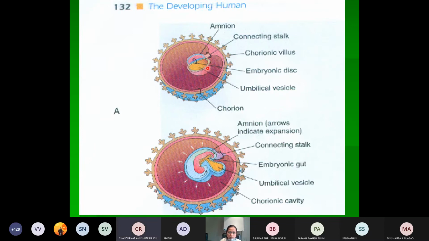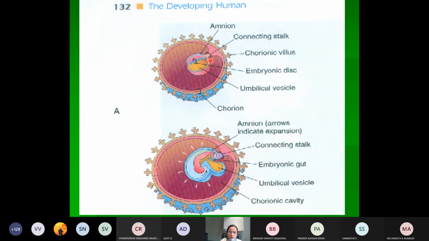Later, due to the tail folding of the embryo, it will reach the ventral surface of the embryo, and it will be attached to the chorion and to the umbilicus. This connecting stalk will be traversed by the umbilical vessels. So the umbilical cord contains the umbilical vessels, that is the two arteries and the vein. So it is mainly developing from the connecting stalk.